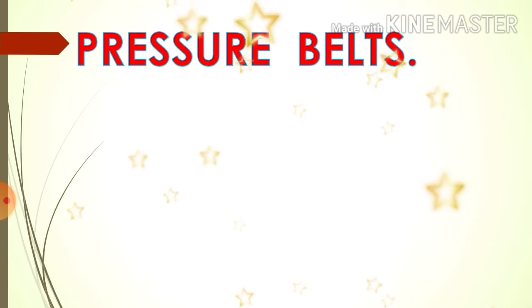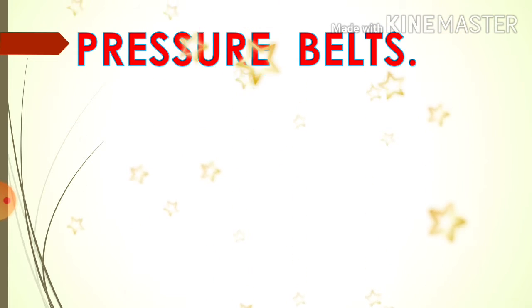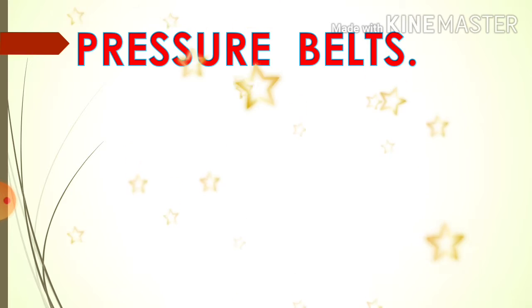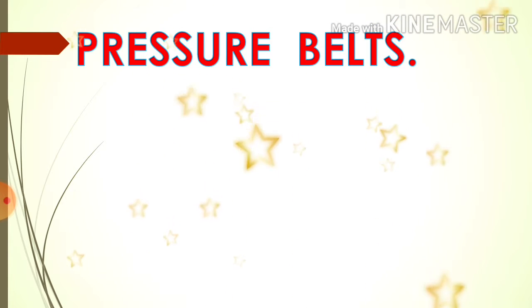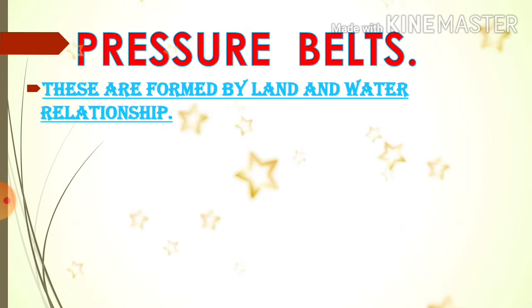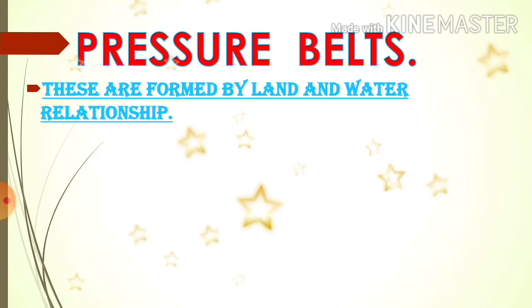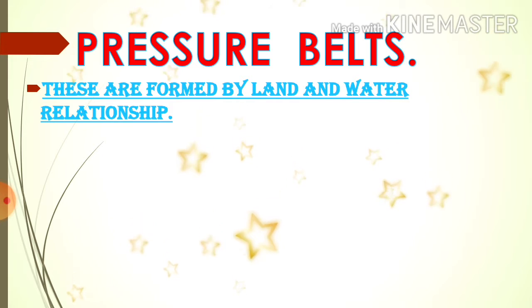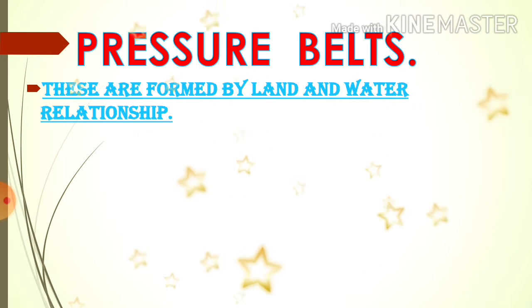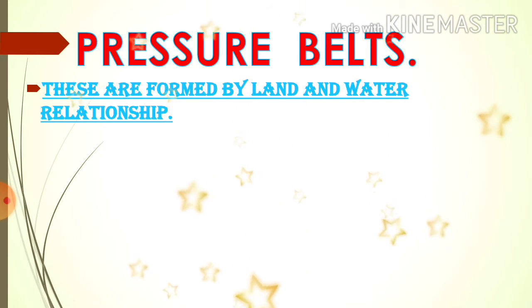Next we are able to see here pressure belts. We complete it and we will wind up with this video. What is meant by pressure belts? How many pressure belts are there? These are formed by the land and water relationship. These pressure belts are formed with the principle of land and water relation.